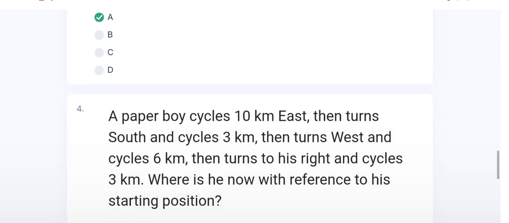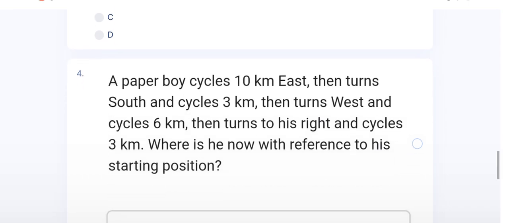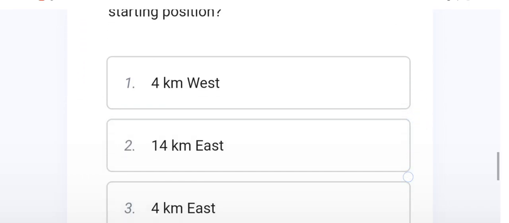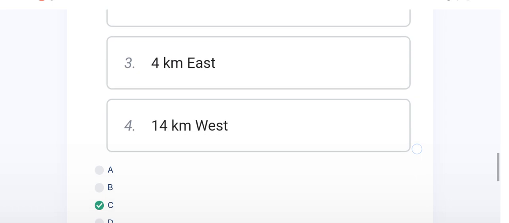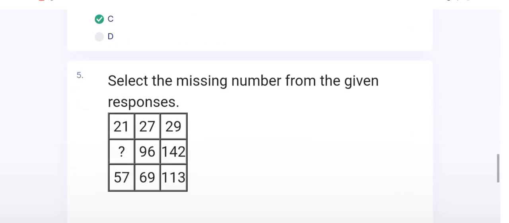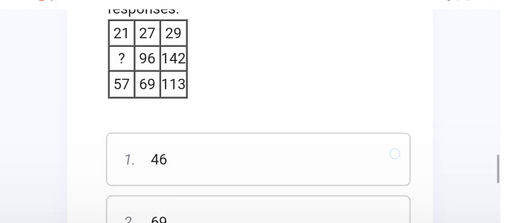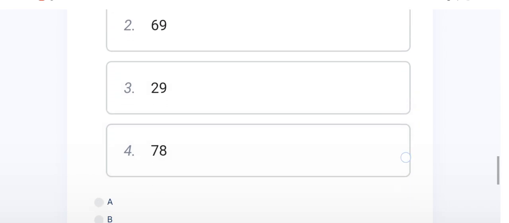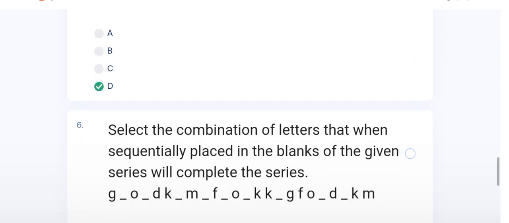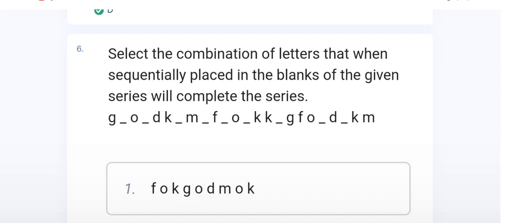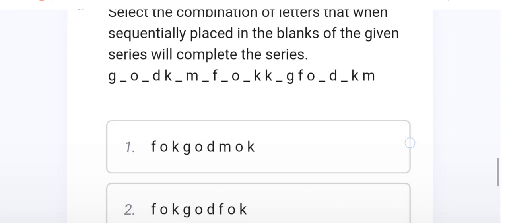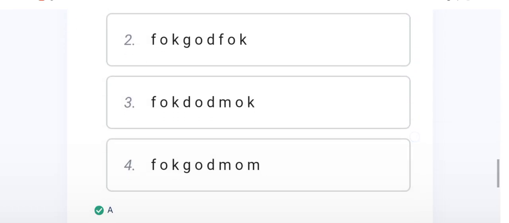The fourth question is asked from direction, and the right option is C. And now the fifth question, select the missing word. The right option of this question is D. And the next, sixth question, problem on letters. The right option of this question is A.